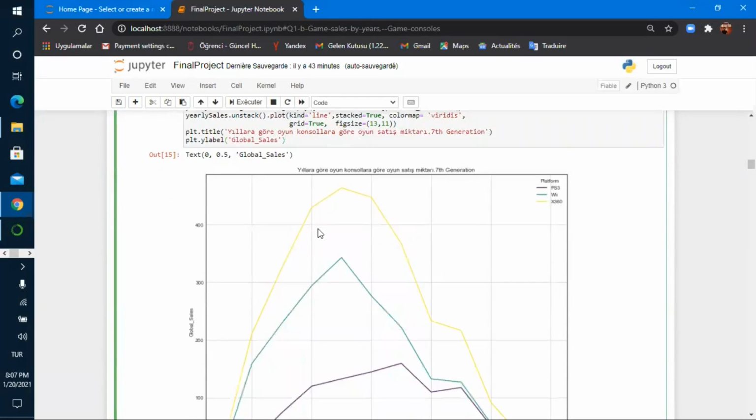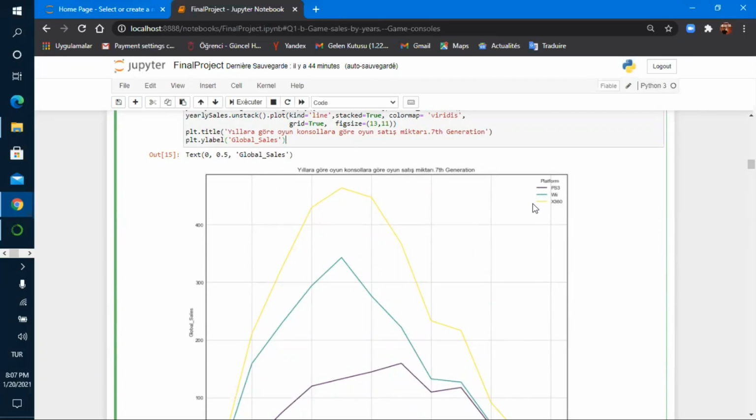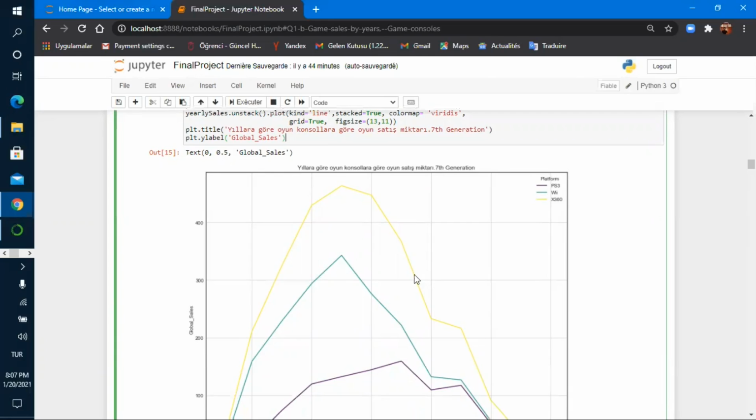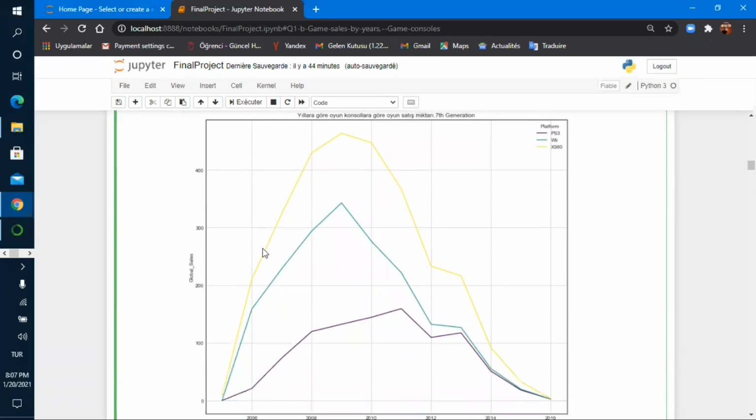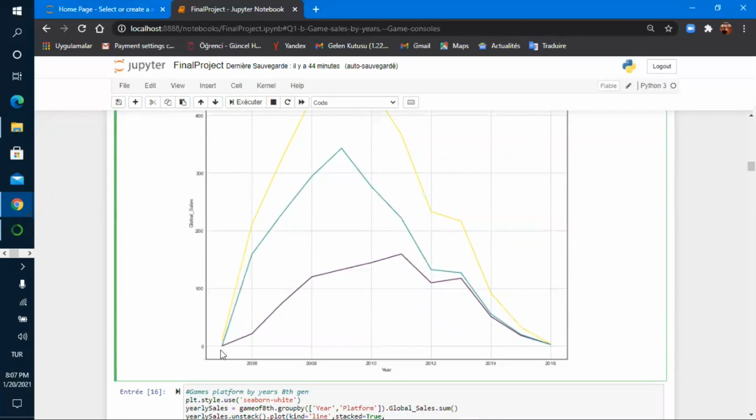Here I use a line chart to show the information that we have in our dataset. Here I show the platforms that we have, of course just the 7th generation platforms, to show us how the market was, I would say, since these platforms came out and until 2016.